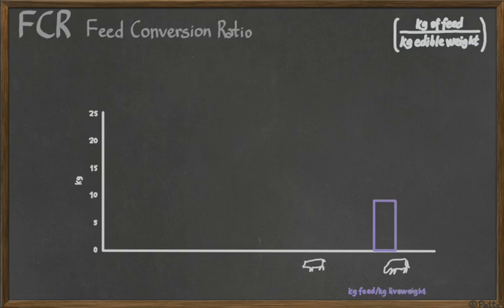If you talk about other cultures like pigs, for example, pigs need less. They need a little bit less than 5 kilograms of food to make 1 kilogram of pig. And if you talk about chicken, even more efficient, we need about 2 or 3 kilograms of food to make 1 kilogram of chicken. However, this is the mass that was fed to make the live weight of the animal, but we don't eat the entire animal. So another thing that should be taken into consideration is the percentage of the animal that's edible for us.